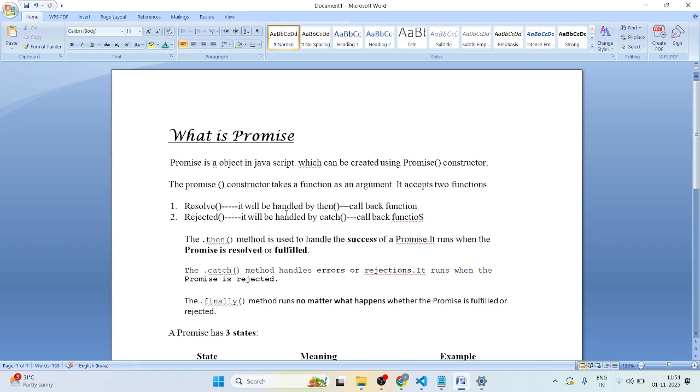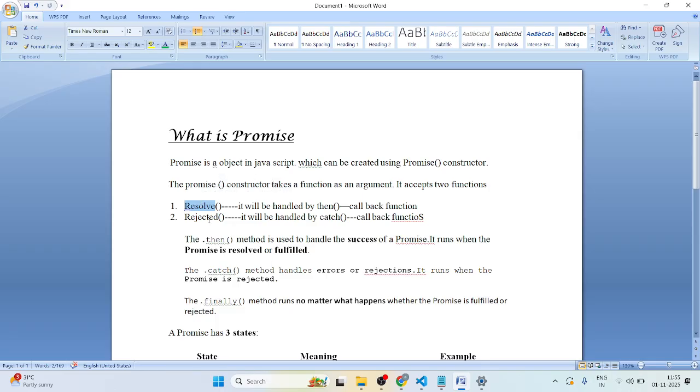Now we'll understand what exactly a promise is in JavaScript. A promise is an object in JavaScript which can be created using a promise constructor. You have to use this promise constructor to create a promise in JavaScript. How we can create it, we will understand by using an example. The promise constructor always takes a function as an argument. It takes two parameters, resolve and reject. You can write anything, this is a user defined argument.